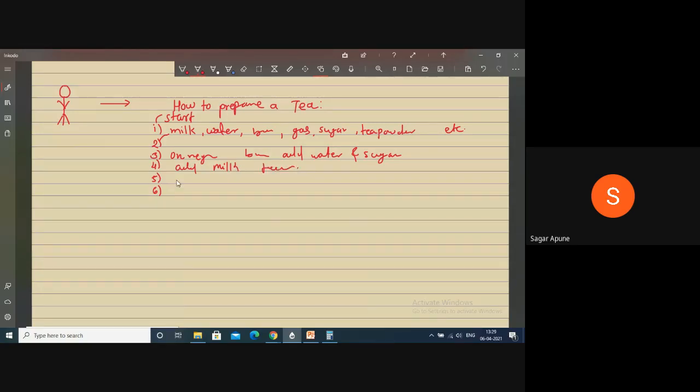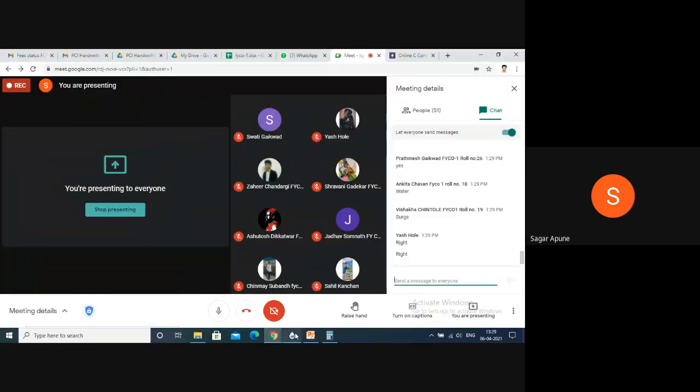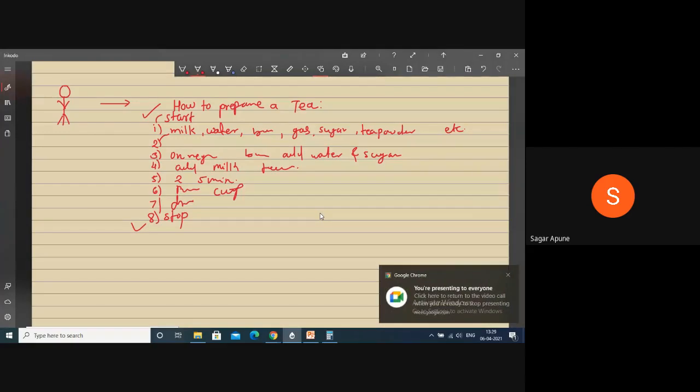Boil it for 2 minutes or 5 minutes. And after that put this tea into cups, and then the seventh step is drink, and the last step is stop. Every algorithm has the first step start and the last step stop.